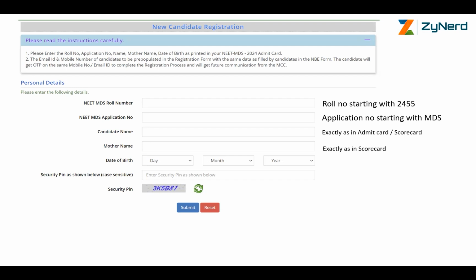These fields are not required anywhere during the admission process. During the admission, you need to take the right documents. Possibly, even a minor difference can be managed there. Enter your date of birth and the security pin, and then click on submit. Always remember that in case there is an issue over here,